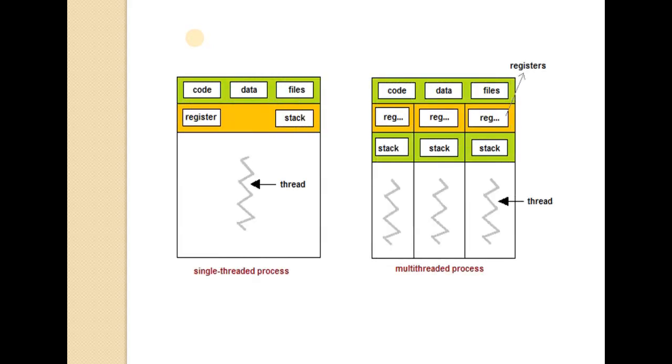So as you can see in the diagram, there are two types of processes, single threaded process and multi-threaded process. In single threaded process there is only a single thread, and in multi-threaded process there are more than one threads. Each thread has its own registers and stacks, and they share the same memory. Each thread is executing simultaneously and concurrently. Each thread belongs to exactly one process and no thread can exist outside the process. Each thread represents a separate flow of control.